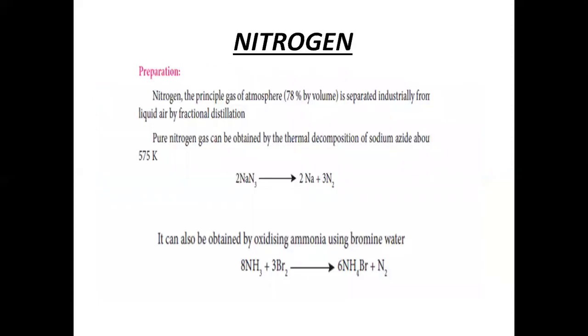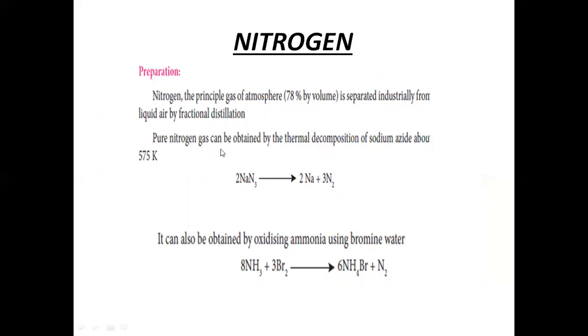Next is nitrogen. The formula for nitrogen is N2. Next is the preparation of nitrogen. Nitrogen is 78% of the atmosphere. We separate that nitrogen using the fractional distillation method.